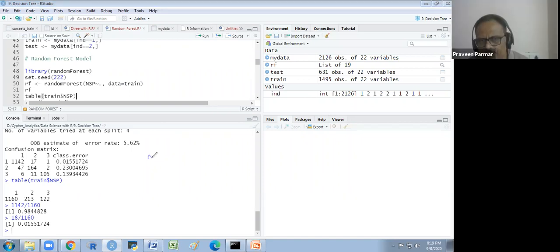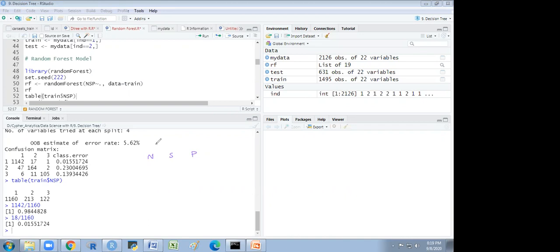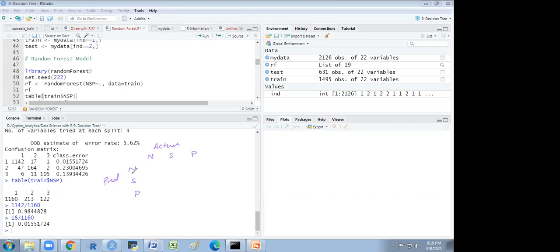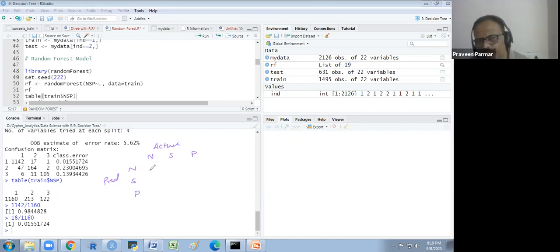First for normal, second for suspect, and pathology. So it is the reference, the actual, and this is our predicted. Does that make sense to everyone? Yes, sir.